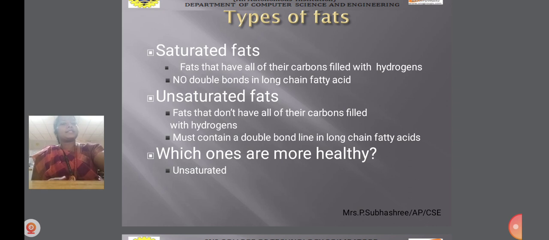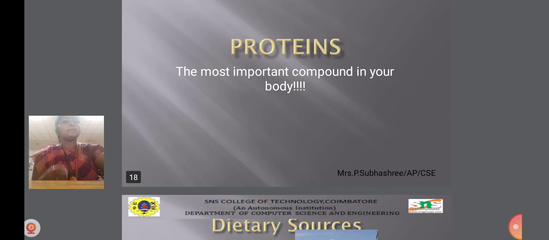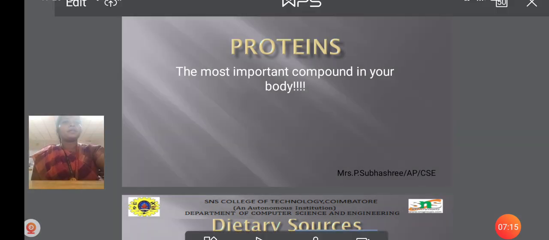Then types of fats: saturated fats and unsaturated fats. Which ones are more healthy? Saturated fats have all of their carbons filled with hydrogens, with no double bonds in the long chain fatty acid. When compared to saturated fats, unsaturated fats don't have all of their carbons filled with hydrogens and must contain a double bond in the long chain fatty acids. Which ones are more healthy? Unsaturated fats are more healthy. So proteins: the most important compound in your body is proteins.